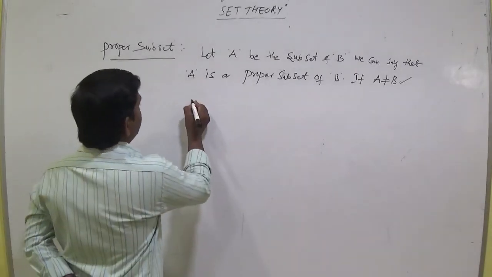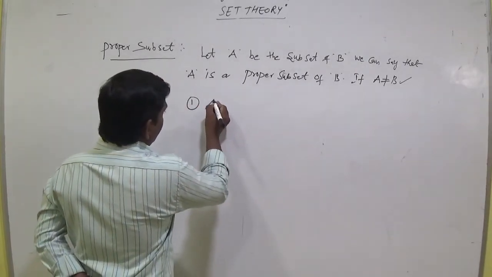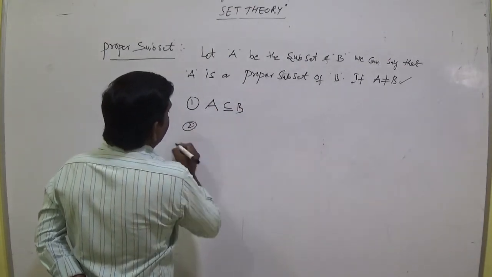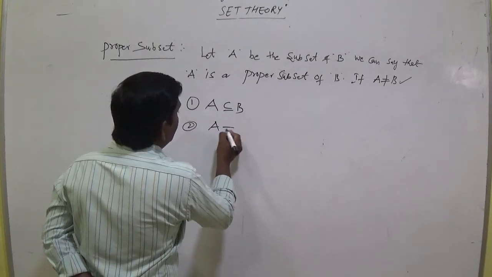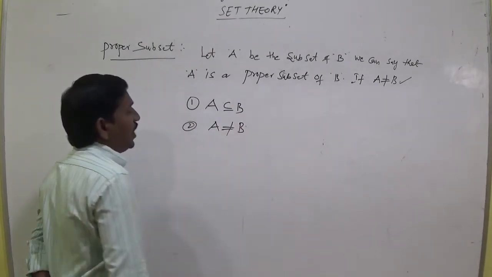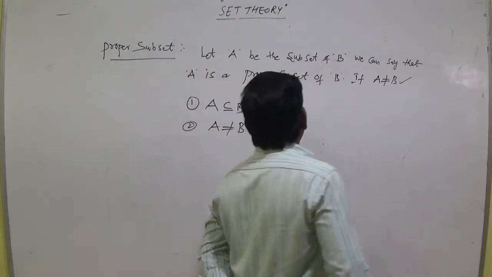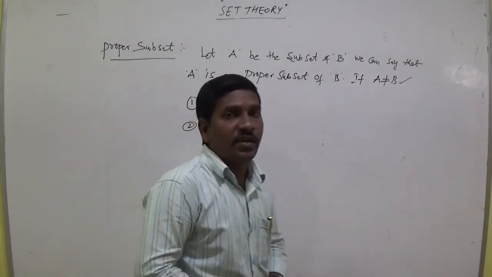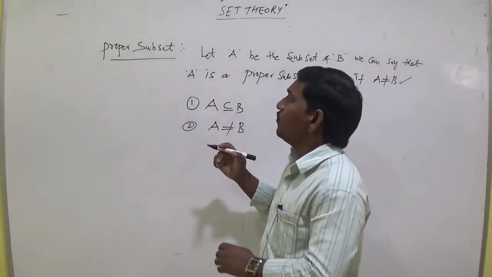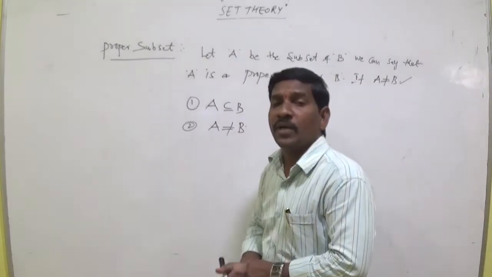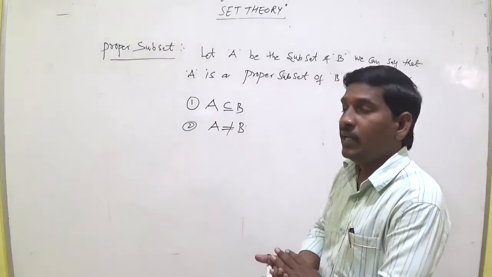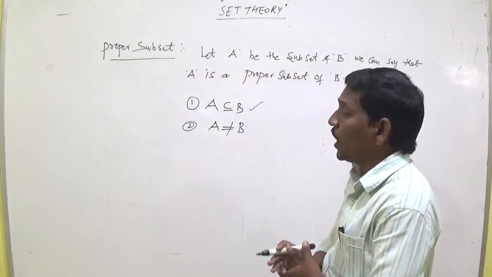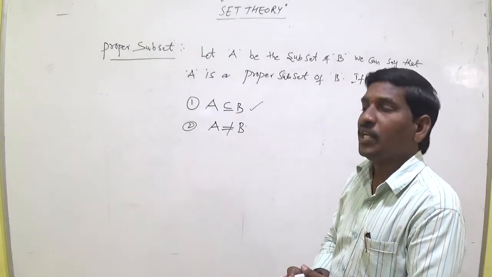One condition is A is a subset of B, and the second condition is A is not equal to B. If any set is a proper subset of another set, it fulfills these two conditions: A subset B and A not equal to B.